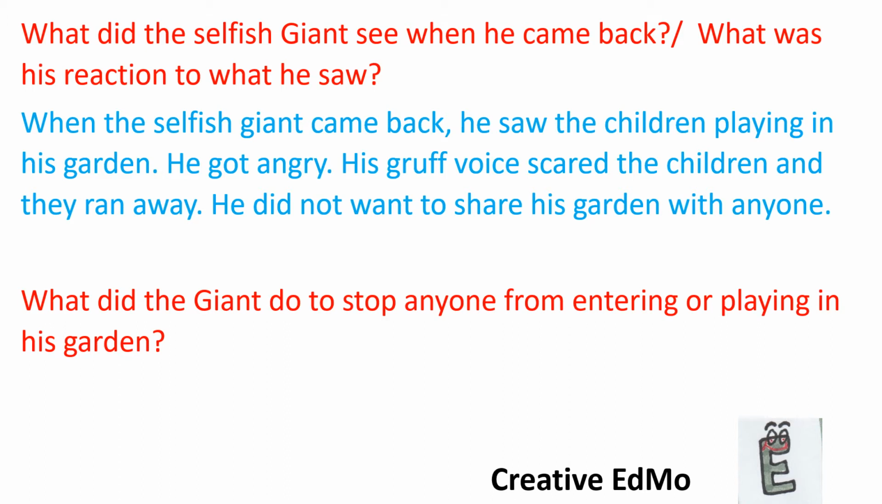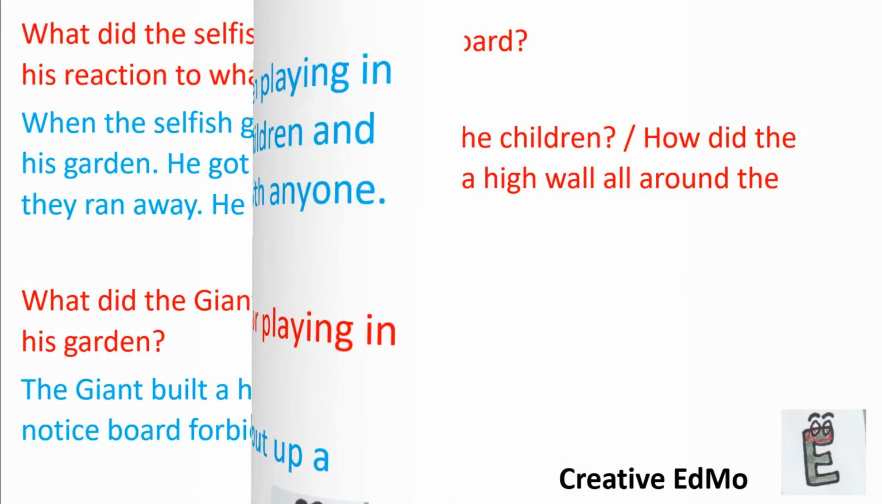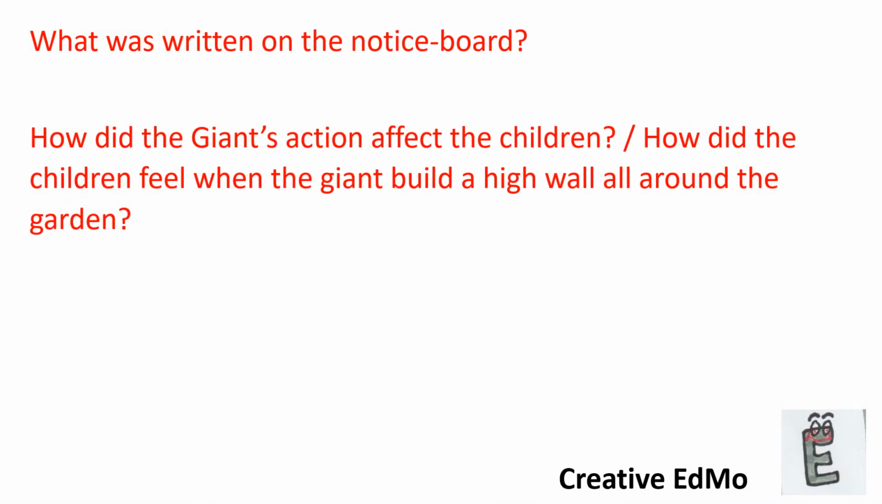What did the giant do to stop anyone from entering or playing in his garden? The giant built a high wall all around the garden and put up a notice board forbidding anyone to enter his garden. Forbidding means prohibiting, stopping. What was written on the notice board? Trespassers will be prosecuted. Prosecuted here means punished, as we discussed in part 1.